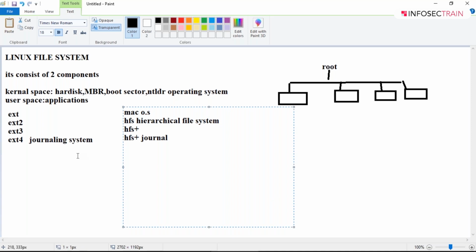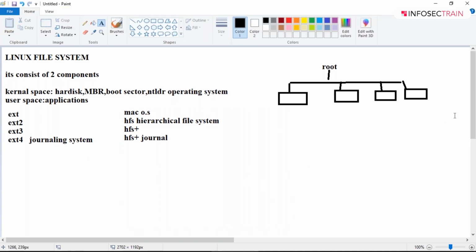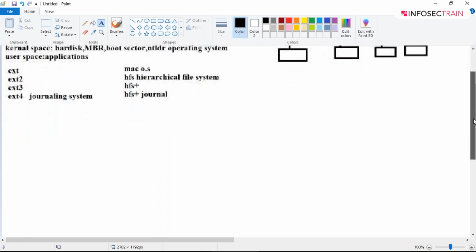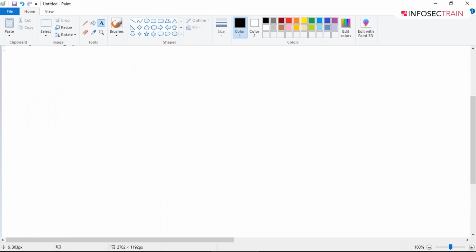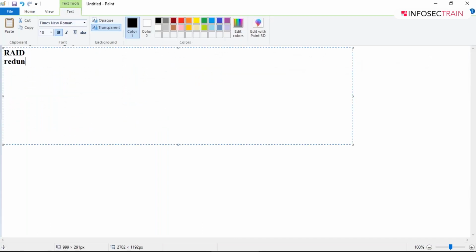Then we have one more storage system that is known as RAID. It stands for redundant array of independent disks. So what is RAID, guys? It's a combination of several disks together. We have various kinds of RAID storage systems.